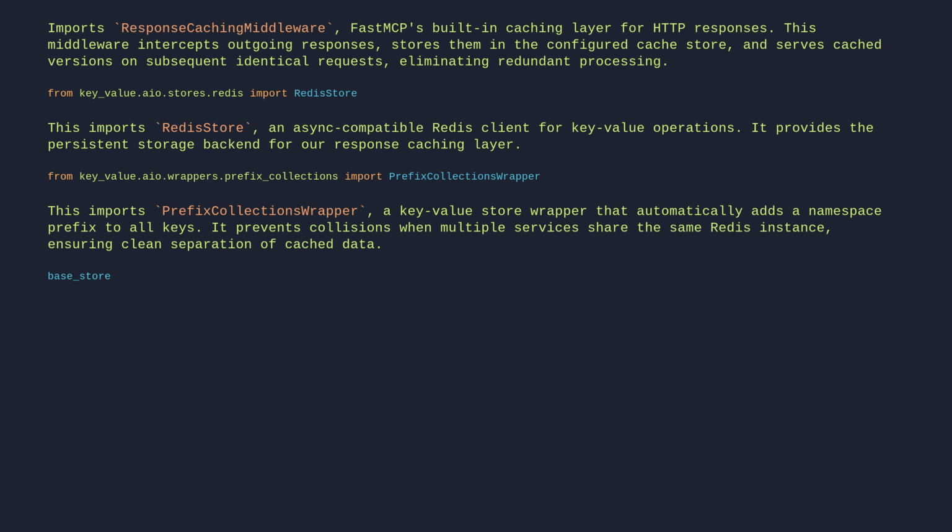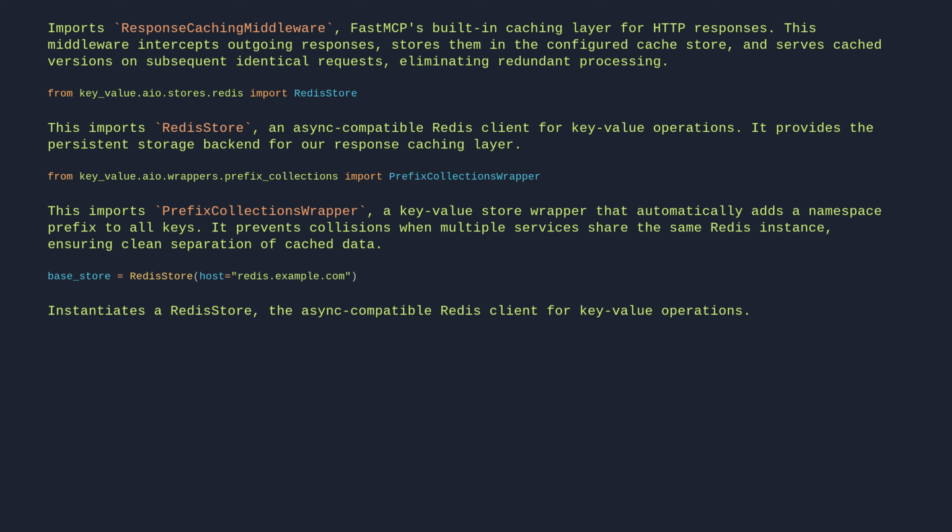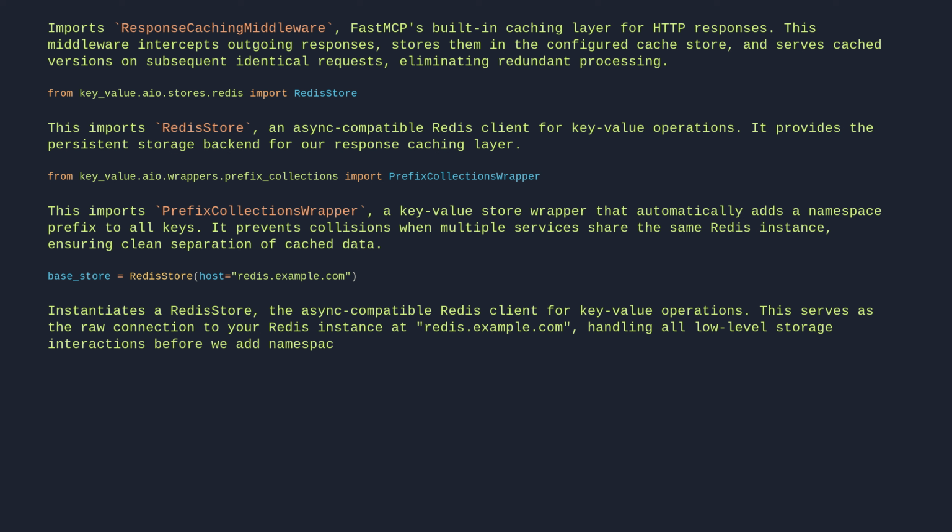base_store = RedisStore(host="redis.example.com"). Instantiates a Redis store, the async-compatible Redis client for key-value operations. This serves as the raw connection to your Redis instance at redis.example.com, handling all low-level storage interactions before we add namespacing.